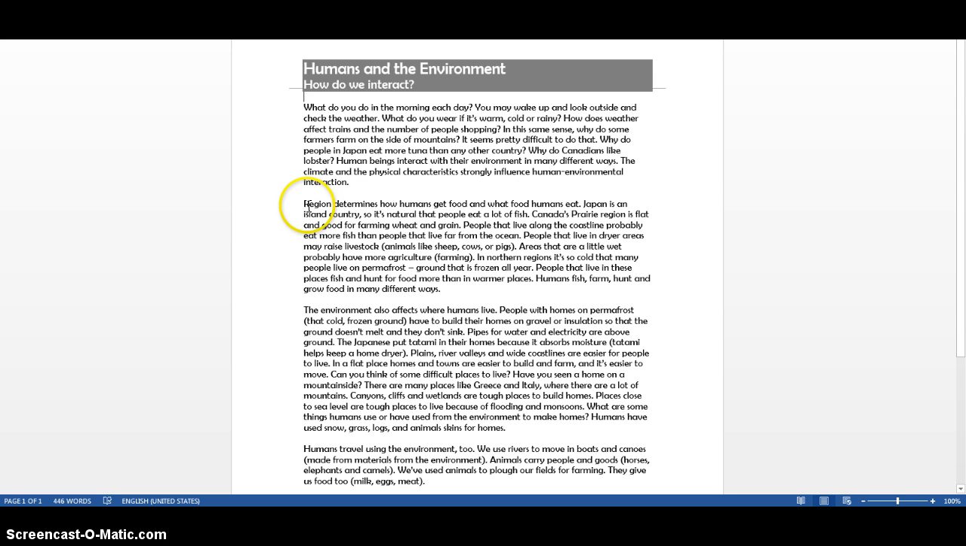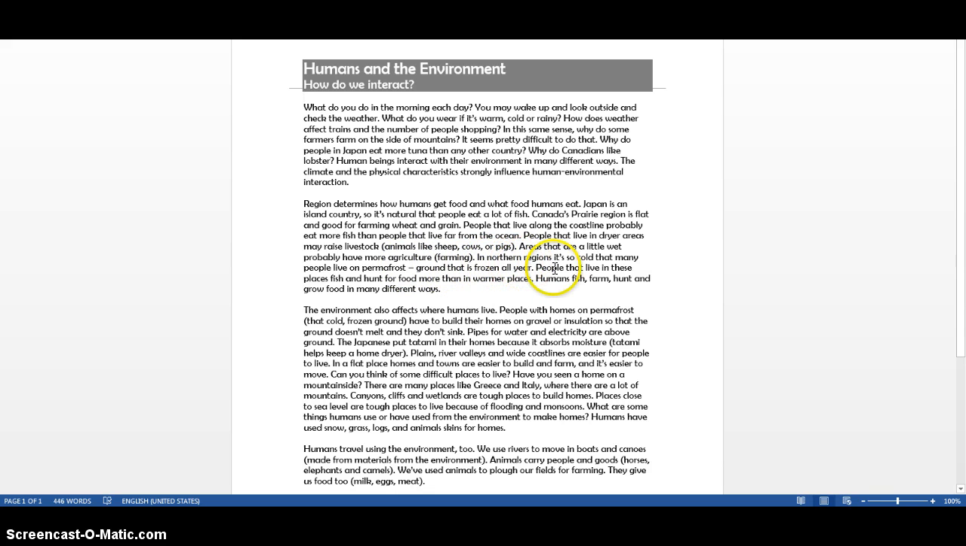Okay, so region determines how humans get food and what food humans eat. Japan is an island country, so it's natural that people eat a lot of fish. Canada's prairie region is flat and good for farming wheat and grain. People that live along the coastline probably eat more fish than people that live far from the ocean. People that live in drier areas may raise livestock. Livestock are animals like sheep and cows or pigs. Areas that are a little wet probably have more agriculture or farming.